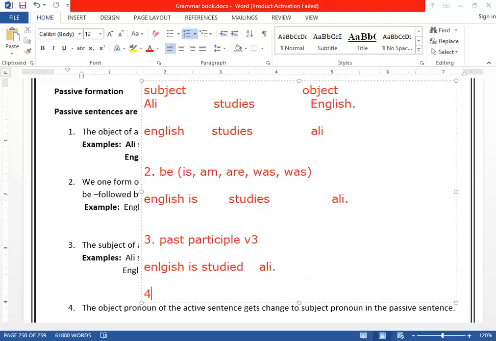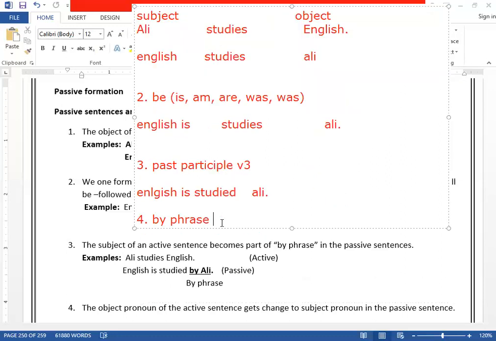That is the by phrase. We call it by phrase. What is by phrase? It is easy. A phrase is like a group of words, more than one word. So that is called what? By phrase.